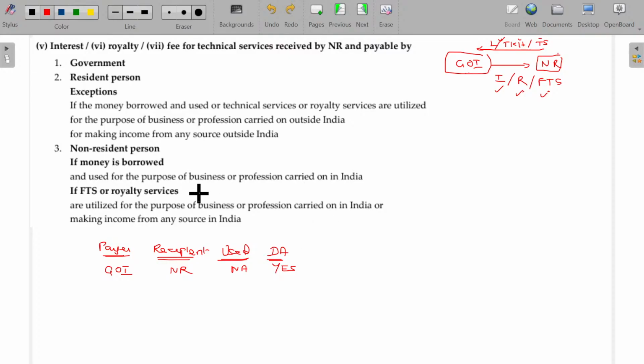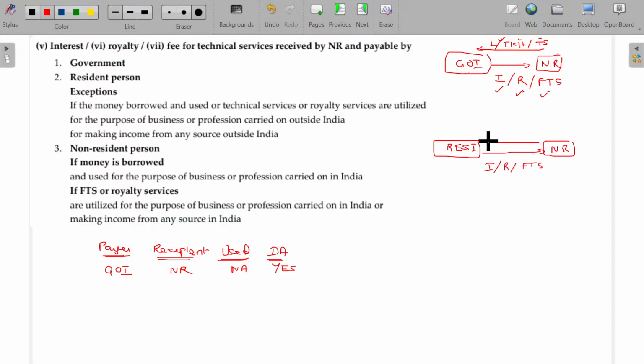Next one is all about if the amount is payable by a resident person, the payer being resident, to whom? To a non-resident. The resident makes the payment to the non-resident, maybe interest, royalty, fee for technical services.